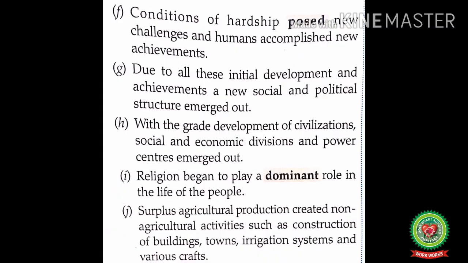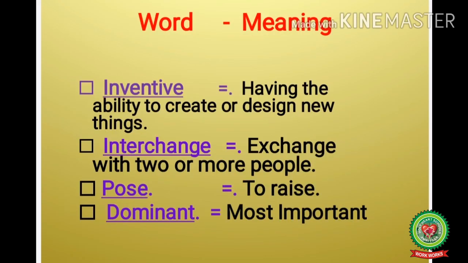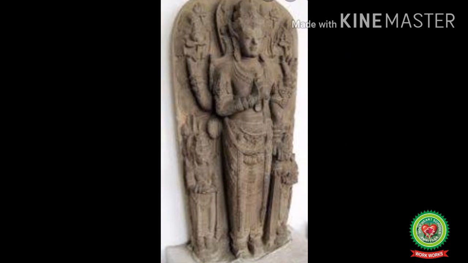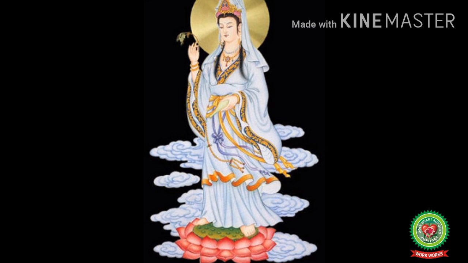The next point is, religion began to play a dominant role in the life of the people. Dominant means most important. So, religion began to play the most important role in the life of the people. Many sculptures of gods and goddesses were found from the different river valley civilizations, which supports this fact.